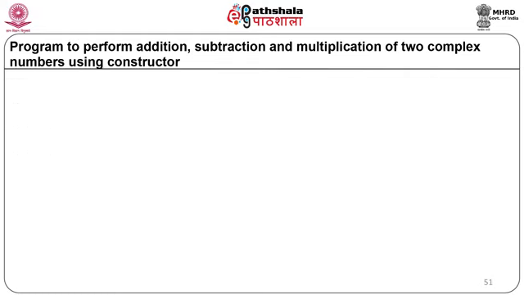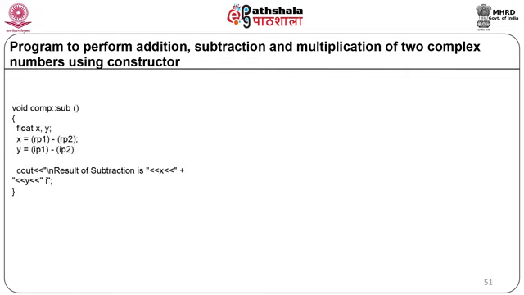Now we are going to have a subtract function, void complex::subtract, where float x, y are declared as local variables. x equal to rp1 minus rp2, y equal to ip1 minus ip2. Here we are displaying the result using cout. The result of subtraction is x plus yi, and our function ends.